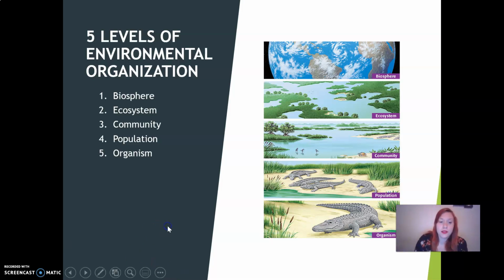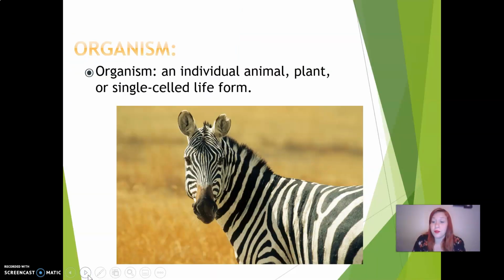So let's go ahead and get started with our first level of organization. The smallest level of organization is an organism. An organism is an individual animal, plant, or single-celled life form. So you could draw one single flower. That's an organism. One single zebra. One unicellular bacteria. One human being. One individual animal, plant, or single-celled form is an organism. So go ahead and write down and draw an organism. And you can pause the video, of course.